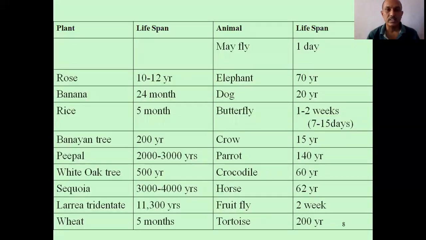Now here are certain other examples. See, mayfly, the lowest lifespan, only 1 day. Elephant, 70 years. Dog, 20 years. Parrot, 140 years. The elephant is a larger animal, but has a 70-year lifespan. The parrot is a small animal, but lives 140 years. Tortoise, 200 years. In plants, a rose lives 10 to 12 years, but a peepal or a sequoia lives 3000 to 4000 years. So lifespan differs from organism to organism.